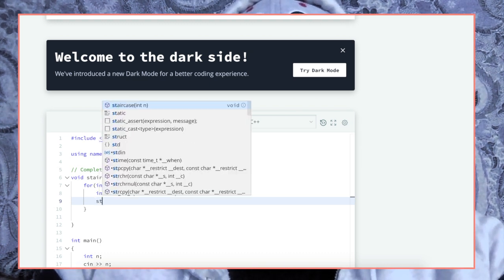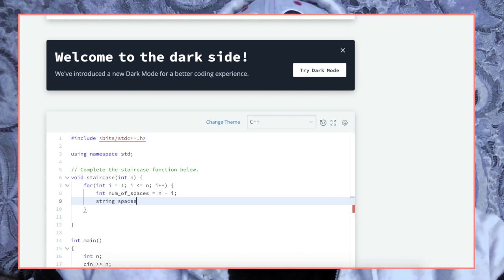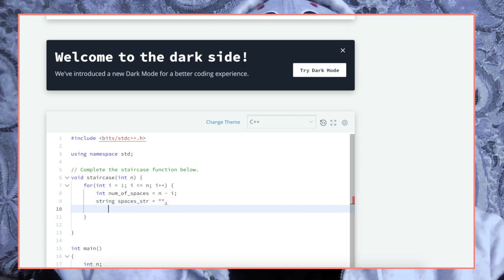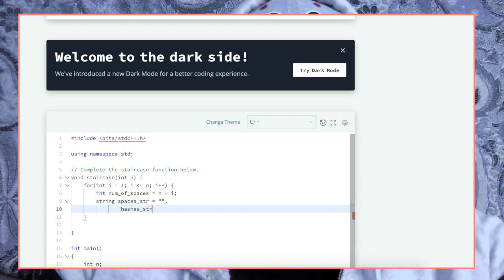So let's do string spaces, and we're just going to set that to an empty string. We're going to do the same thing for our hashes string.